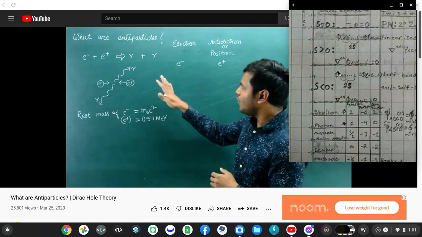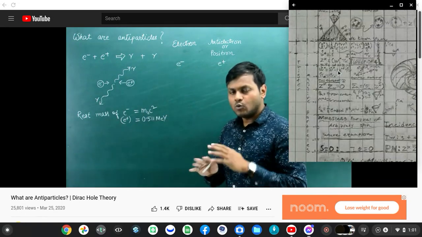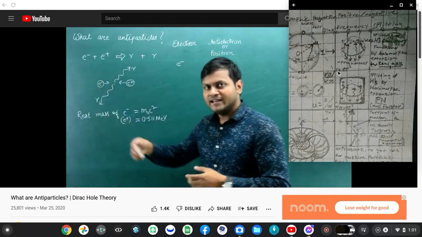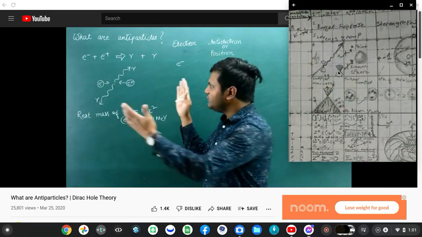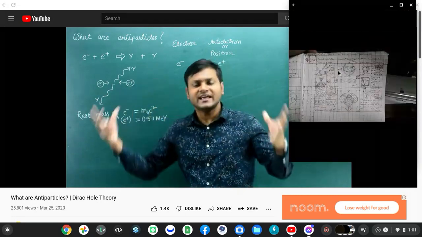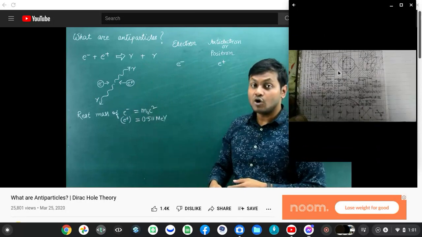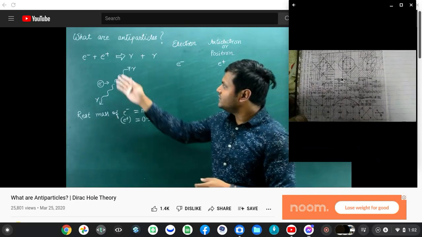So this is how, or this is what it means when we talk about the antiparticle. If you have a particle, then its antiparticle is such that when both of them interact, they completely annihilate each other, they destroy each other, and all that is left is pure energy, which comes from the rest mass energy of the particle,